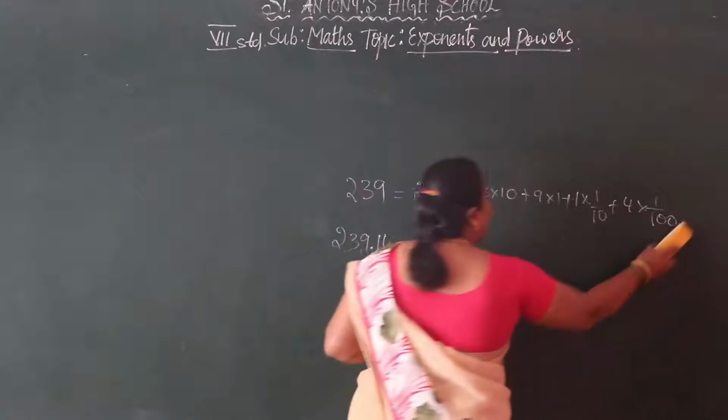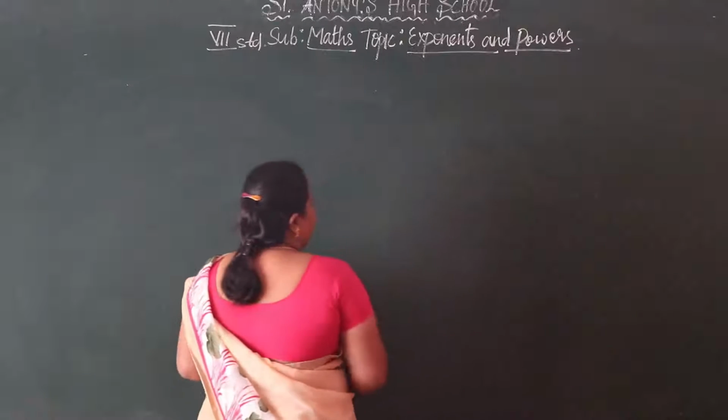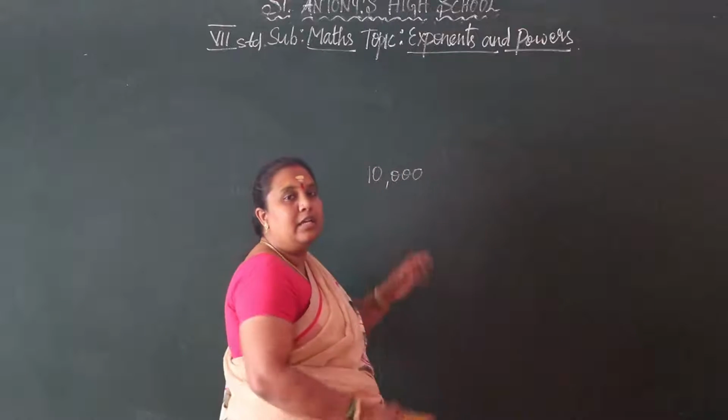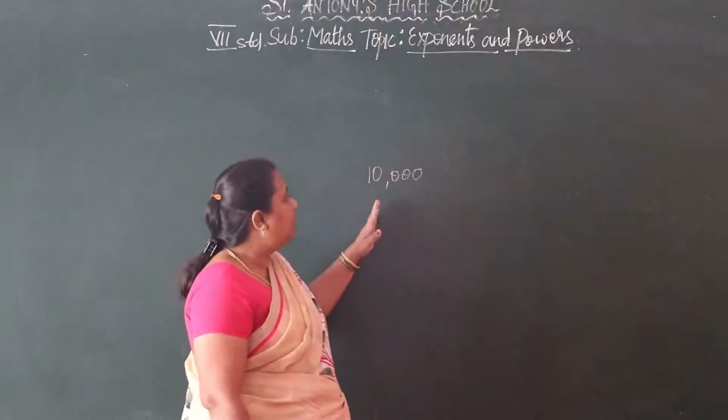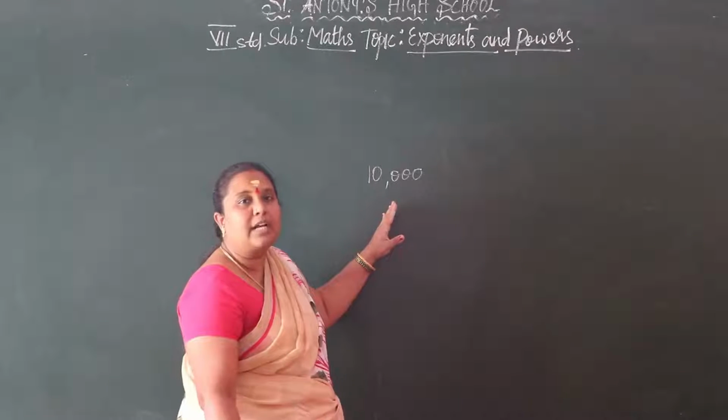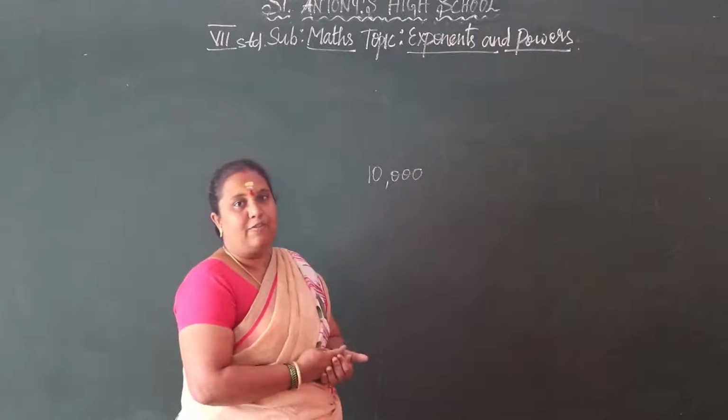Now let us write a short form of the numbers. See, 10,000 is there. This 10,000 we have to write in a very short form. How to write? We write it in the exponent form.